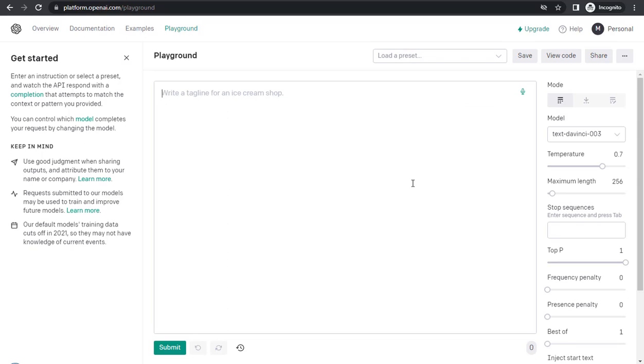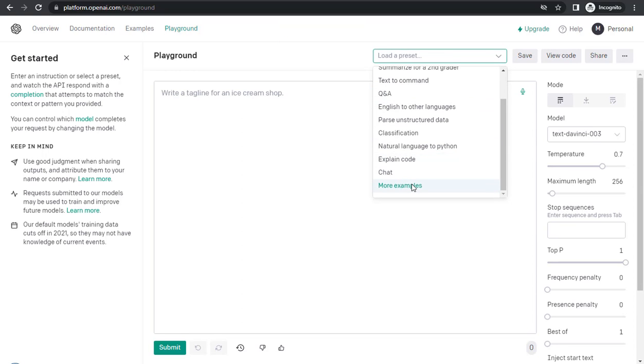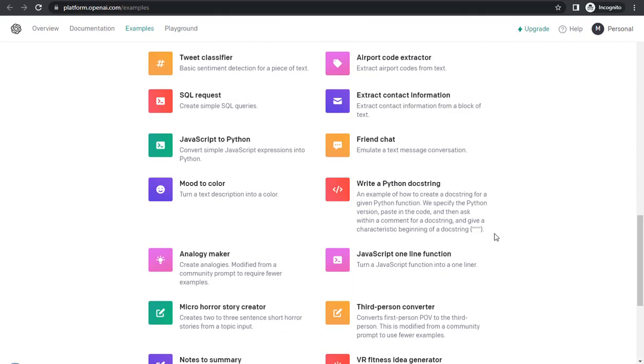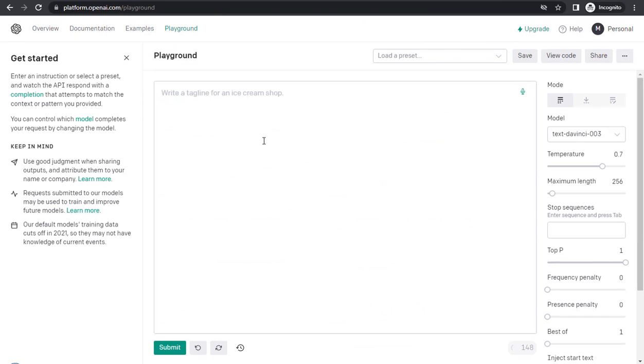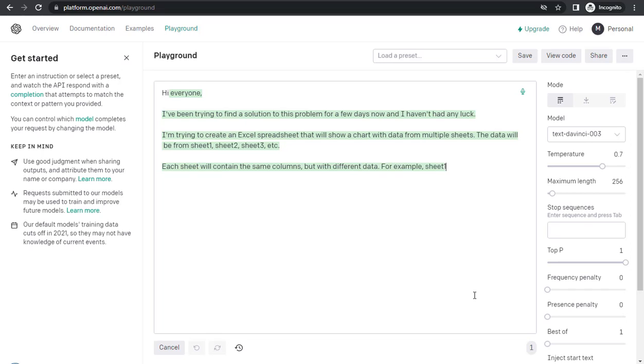If you want to enter the main interface of the AI, just go to this address, log in, and you will be there like the first window. From this drop down menu, you can use other options as you need. And in here, you will find more examples of how you can use it. You can see the empty box. Write your word here and it will give you a whole description of that word. It's like magic. I'm writing hi like before and it shows an example of how you can use this.